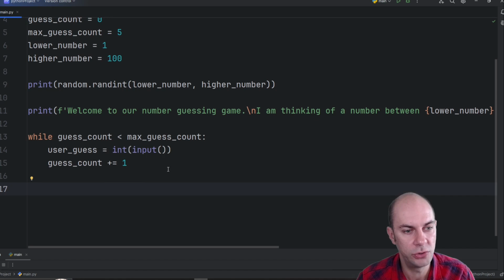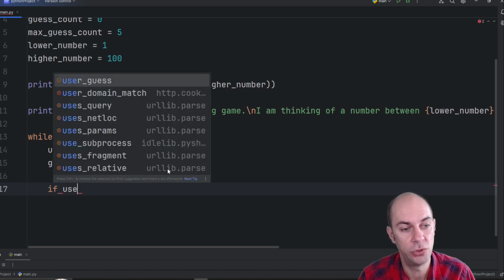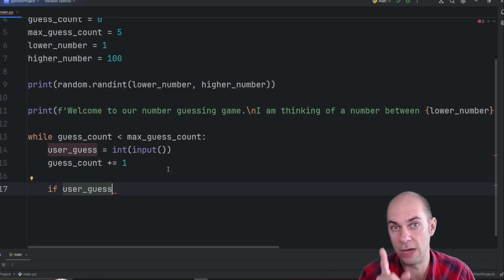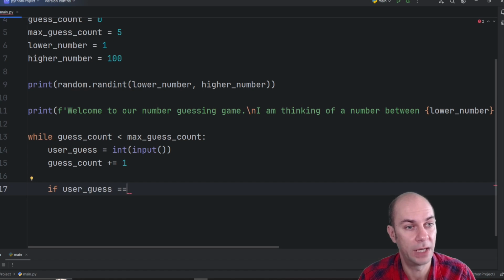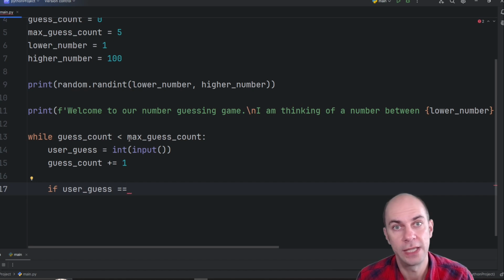Now, what I want to do next is check if the user has actually won the game. So if user guess, which is now an integer because I cast it into an integer, is equal to the random number, and of course, here I've just realized I don't have that defined yet.